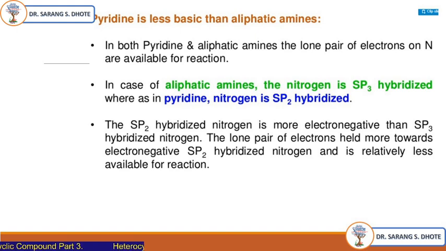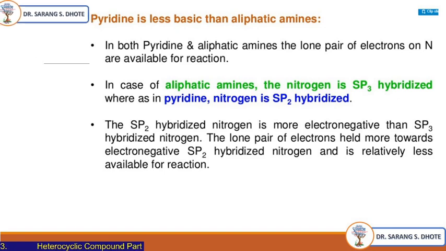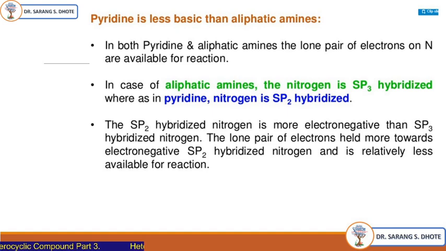Now, in both cases, pyridine is less basic than aliphatic amines. In both pyridine and aliphatic amine, the lone pair of electrons is available for reaction. In aliphatic amine, nitrogen is sp3 hybridized, whereas in pyridine it is sp2 hybridized.